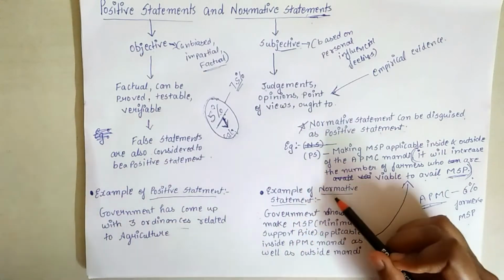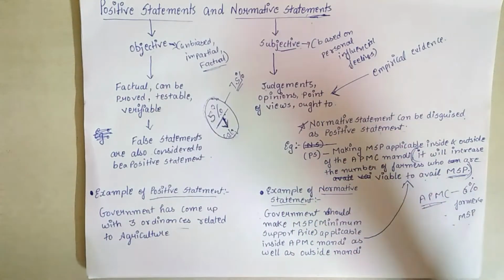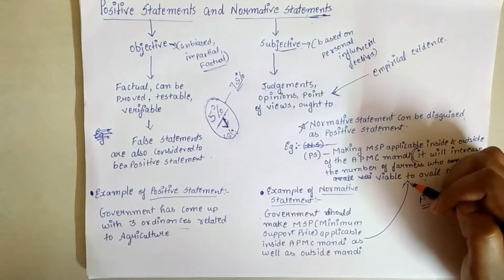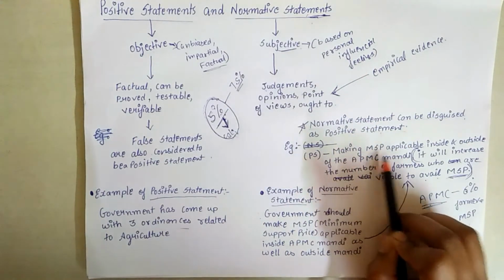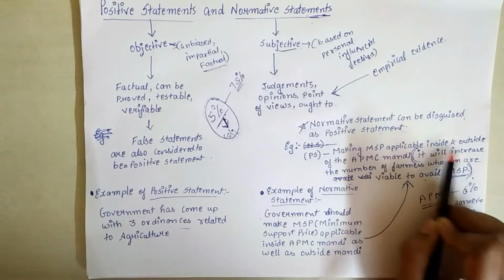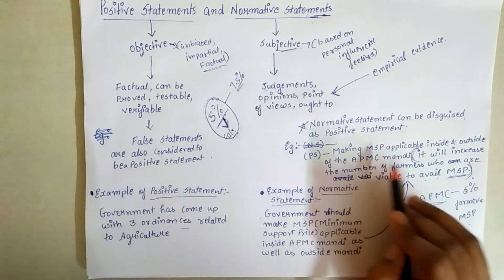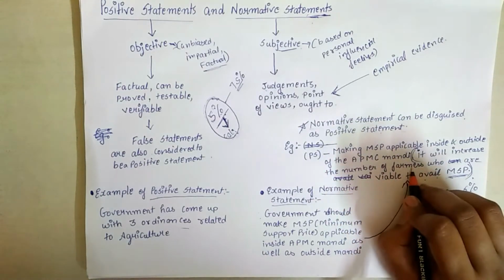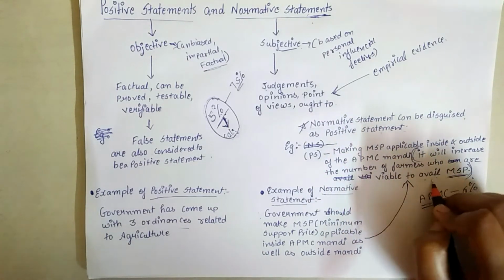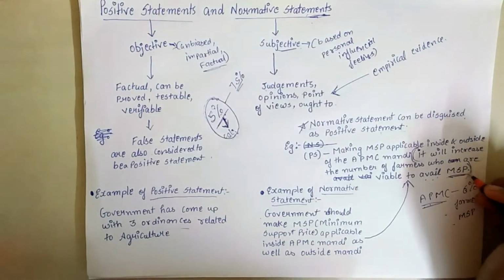So the normative statement is this. The positive statement I will be saying is that making MSP applicable inside and outside of the APMC mandi will increase the number of farmers who are viable to avail MSP.